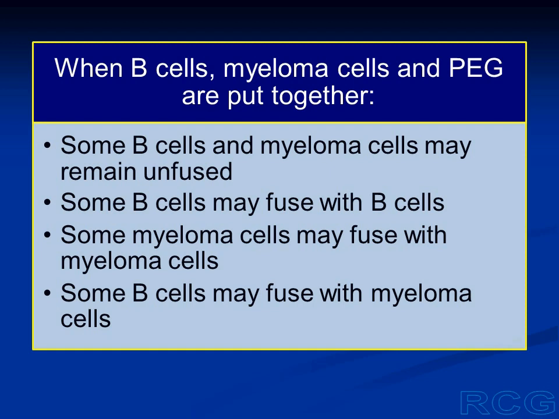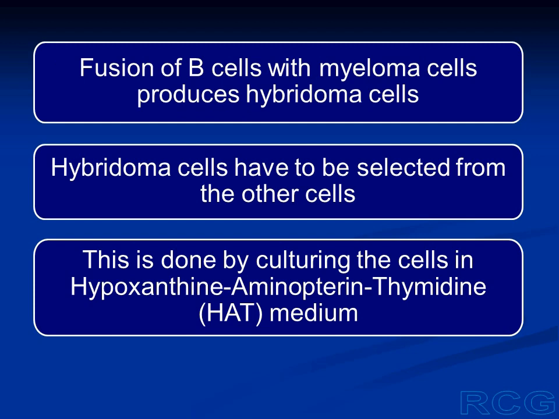Some B cells can fuse with other B cells. Some myeloma cells can also fuse with other myeloma cells, but some B cells will fuse with myeloma cells, and the resulting cell will be hybridoma cells. So fusion of B lymphocytes and myeloma cells produces hybridoma cells. But these hybridoma cells are present along with the unfused B lymphocytes and unfused myeloma cells.